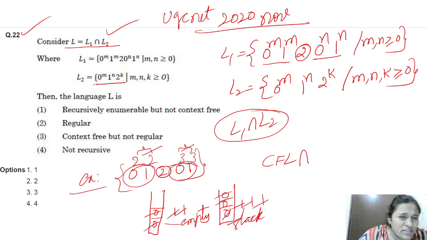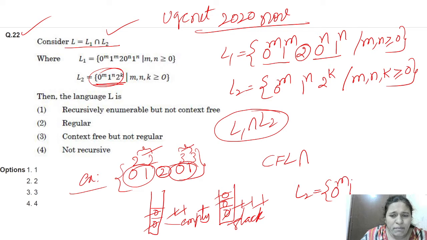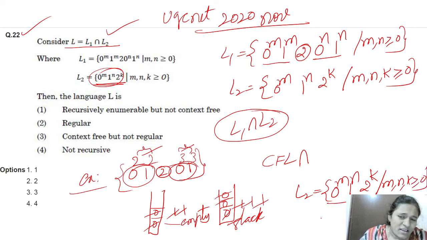And what type of language is this? L2 is 0 power m, 1 power n, 2 power k. There is no comparison here, right? There is no comparison, only ordering is there. Zeros will come before 1 and ones will come before 2. This order will be followed, but there is no comparison like number of zeros is equal to number of ones, and number of ones is equal to number of 2s.